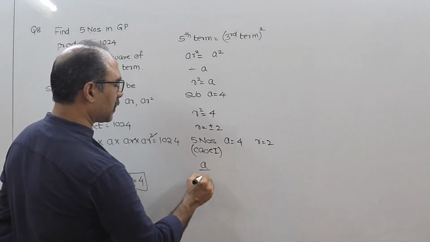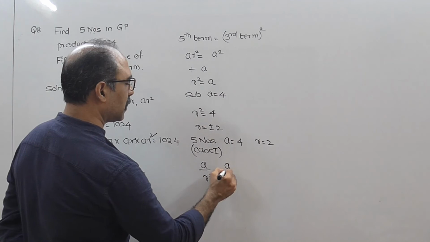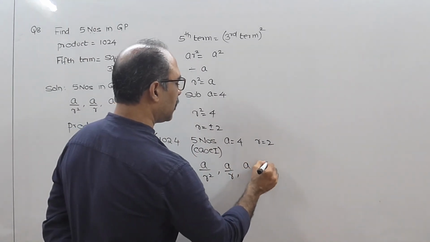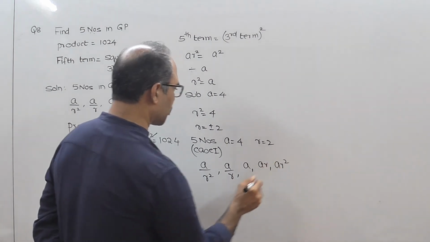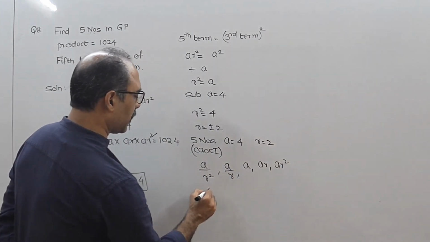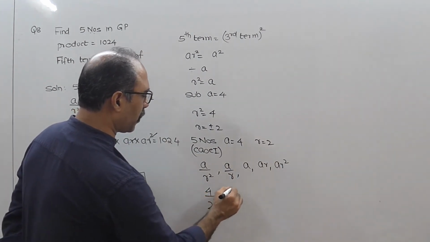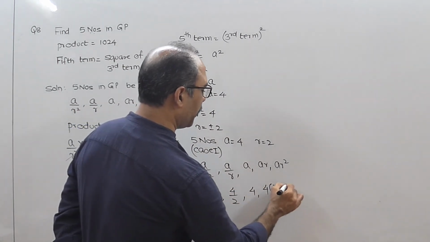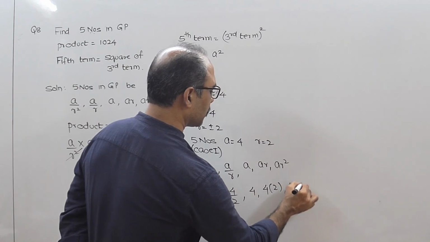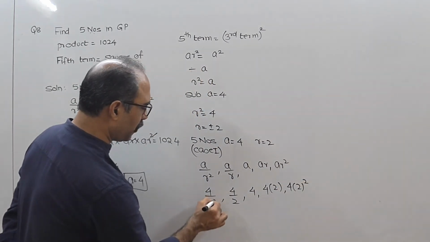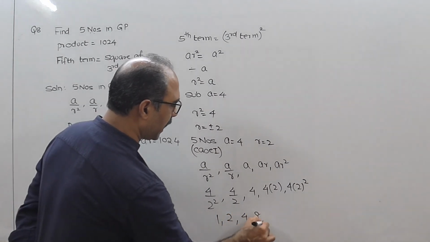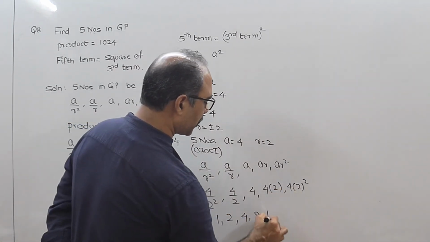So what were our numbers? a upon r square, a upon r, a, ar, ar square. So this will come as 4 upon 2 square, 4 upon 2, 4, 4 into 2, 4 into 2 square. The 2 square and 4 cancel. So 1, 2, 4, 8. This is 4. 4 4s are 16.